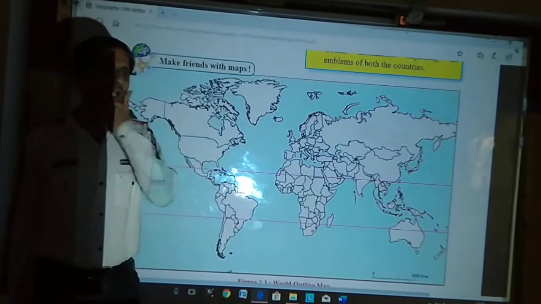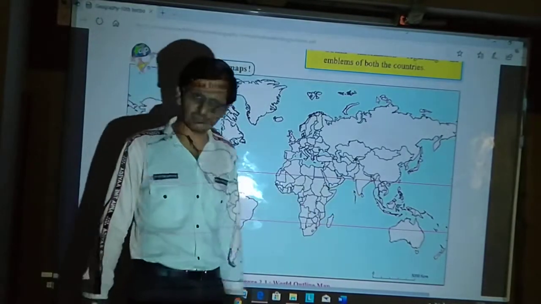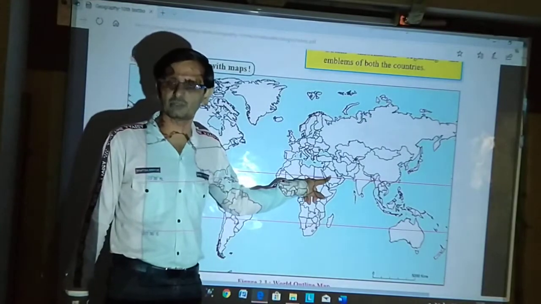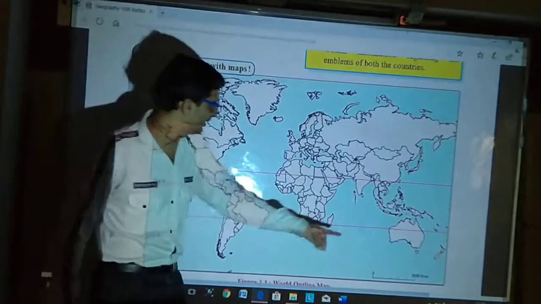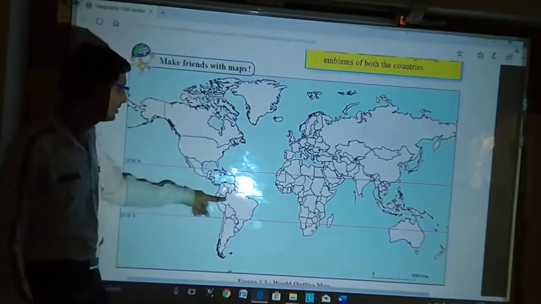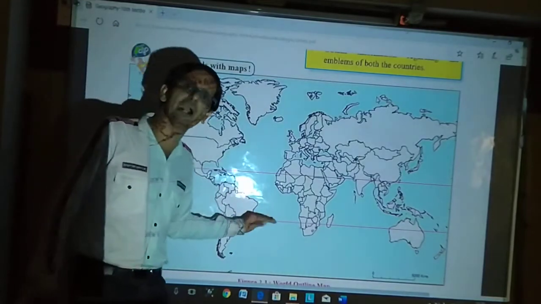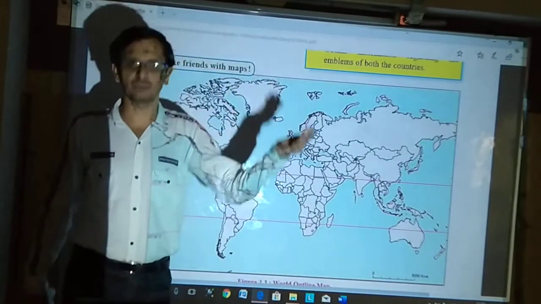Now you might say, no, we are located in the southern hemisphere. This is not the equator, this is the Tropic of Cancer. So it is not the equator. The equator only passes through this line and it goes through part of Brazil. So when you are above the equator, then you are located in the northern hemisphere.